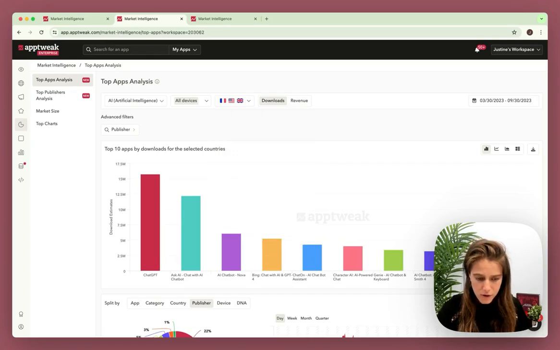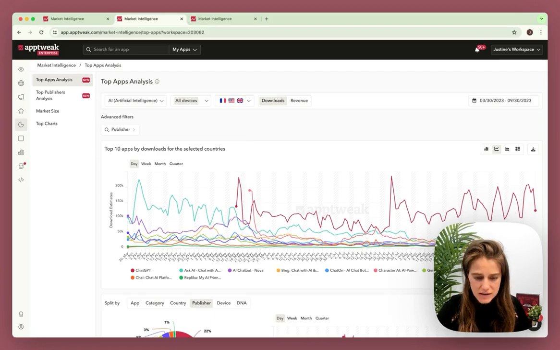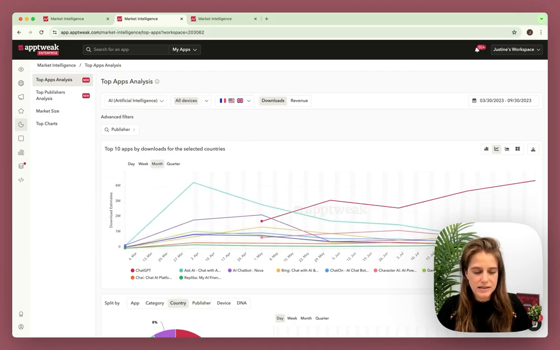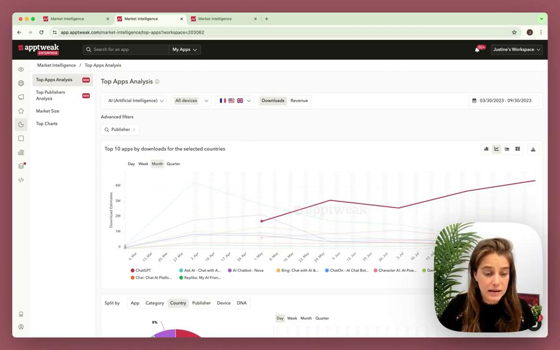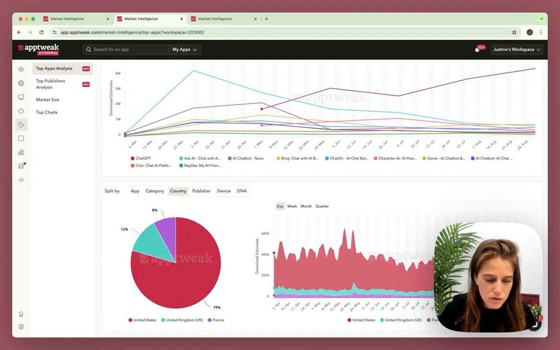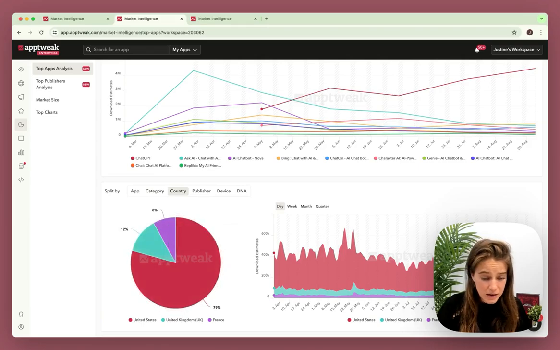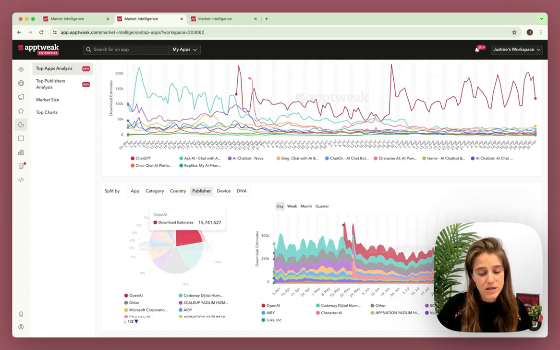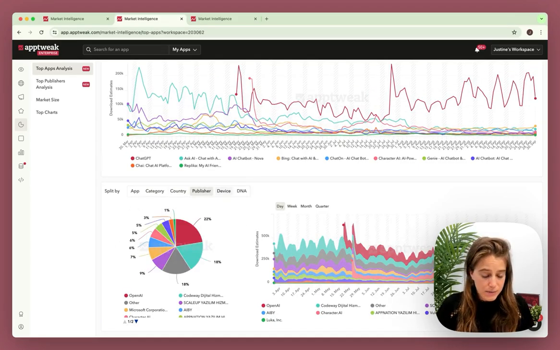So here I have the top 10 apps of the market, but I want to analyze some trends. What is really nice here is that I can instantly know when ChatGPT was launched. Then I can analyze the proportion of downloads in the country I am interested in, or I can check the best publisher of this market, and I can split by device, DNA, or apps.